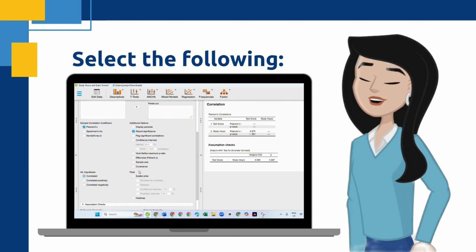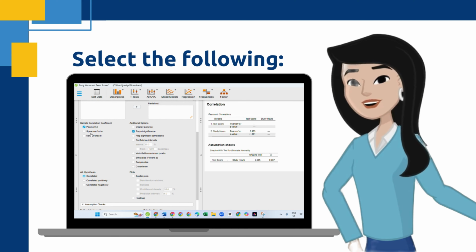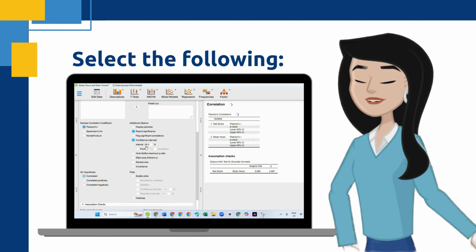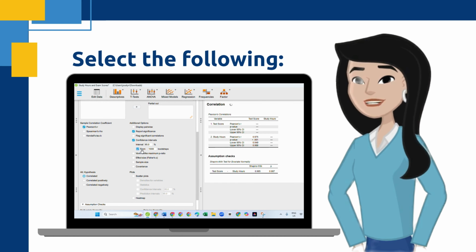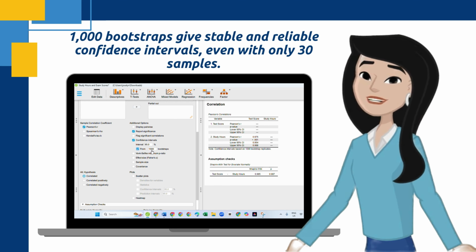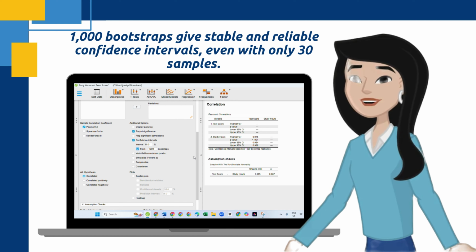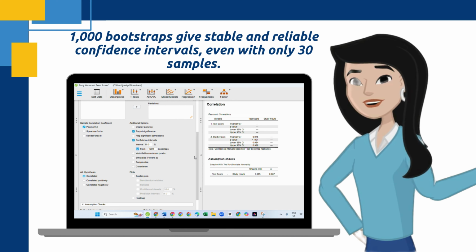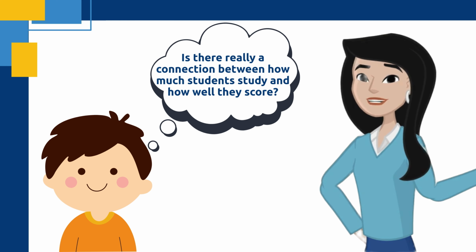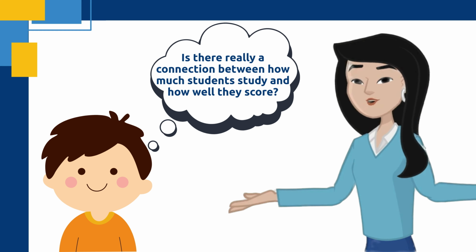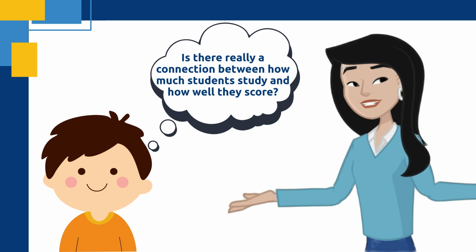Next, make sure the following are selected: Pearson, if data is normal, confidence interval set to 95%, then turn on Bootstrap and set B equals 1,000. This means JASP will generate 1,000 resamples to help us get a more reliable estimate of the correlation. So now we're ready to see, is there really a connection between how much students study and how well they score? Let's take a look at those results next.